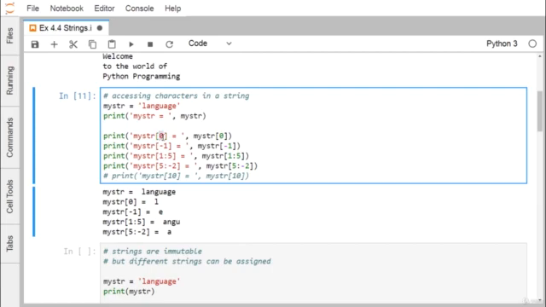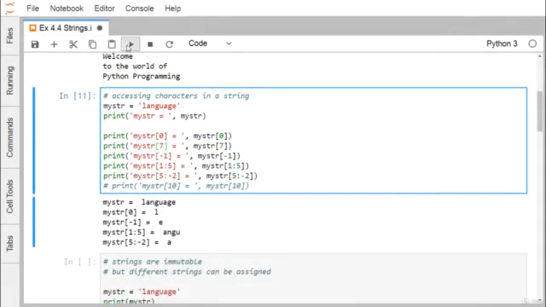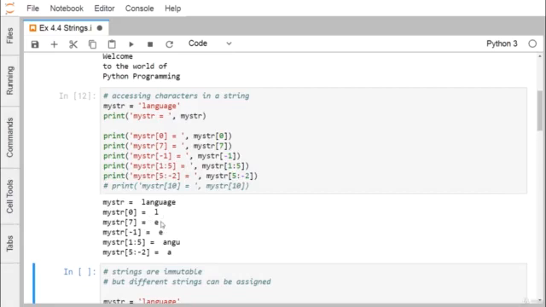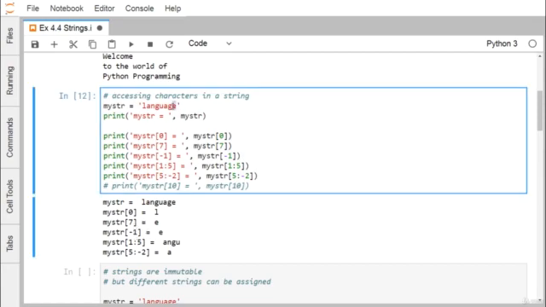If I print with 7, you can find that in both cases E gets printed, as 7 or -1. So -1 means the starting character index from the back, from the tail of the string.